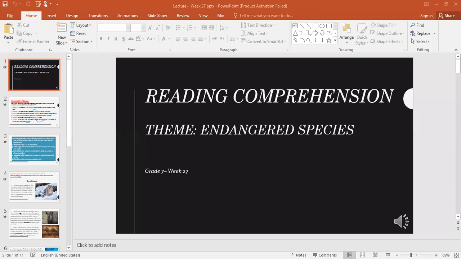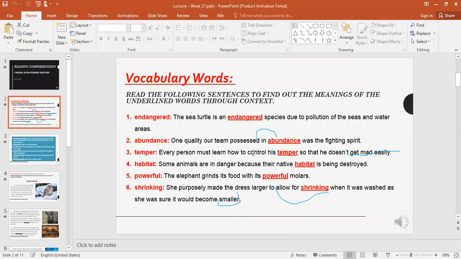Okay, guys. So today we are going to start with a new reading comprehension lesson, but based, of course, on the same theme that we started two weeks ago, which is endangered species. Before we start with the lesson, who can remind us what we mean by endangered species? By raising your hands, please.